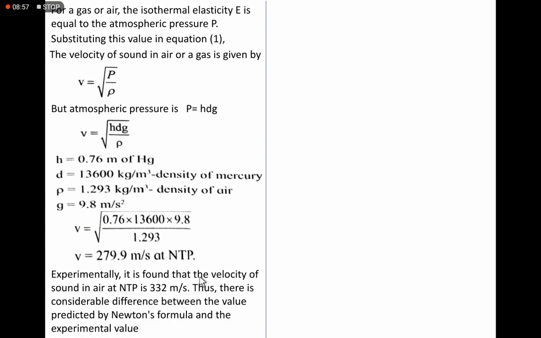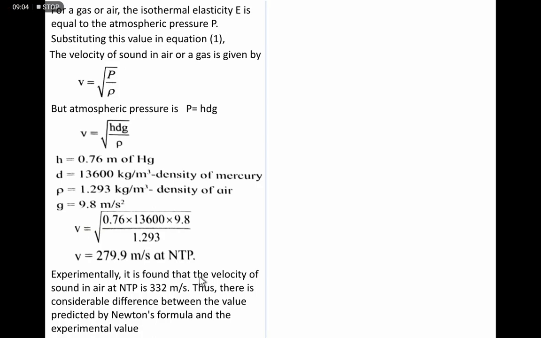Now if we use these values in the above formula, that is v is equal to square root of H d g by rho, the value of velocity of sound in air is 279.9 meter per second at natural temperature and pressure. This is the velocity of sound in air by Newton's formula.